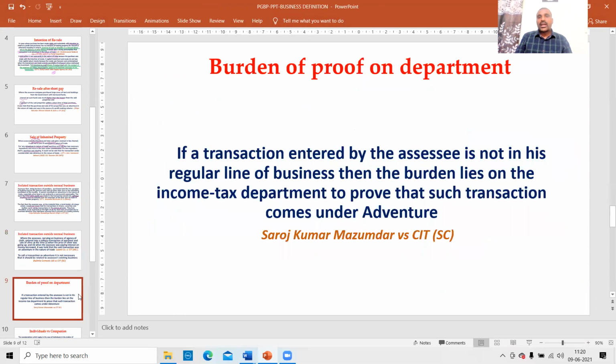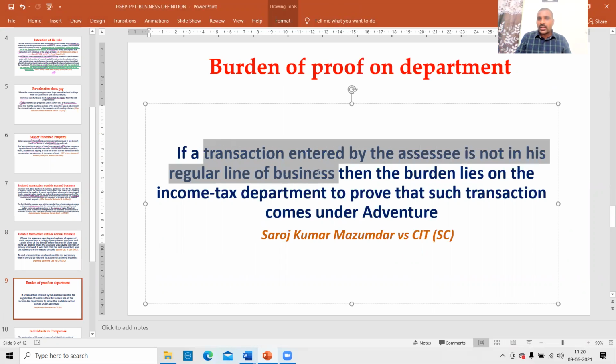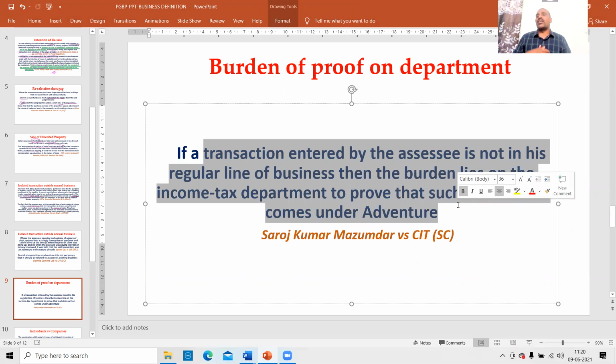Next. The important point is, when a transaction entered into by the assessee is not related to my business, the assessee is safe, because the burden lies on the income tax department. If a transaction entered into by the assessee is not in the regular line of business, then the burden lies on the income tax department to prove that such a transaction comes under adventure.